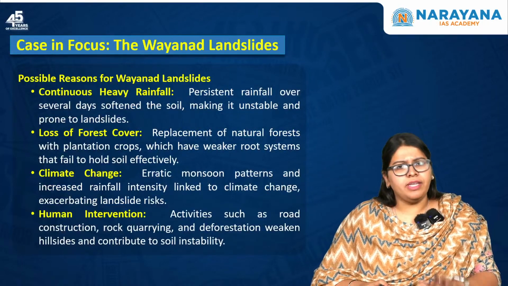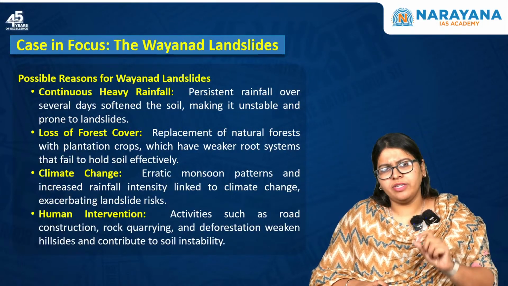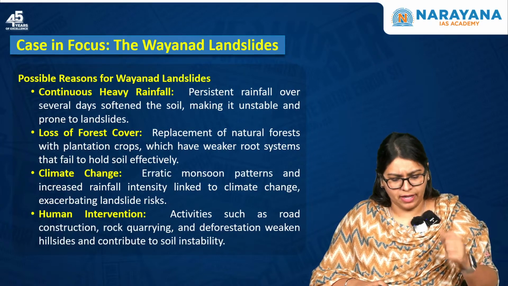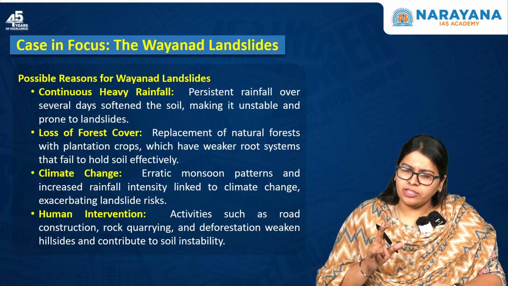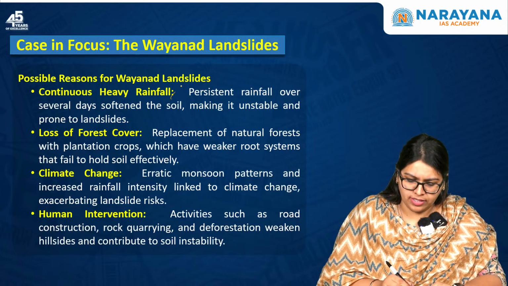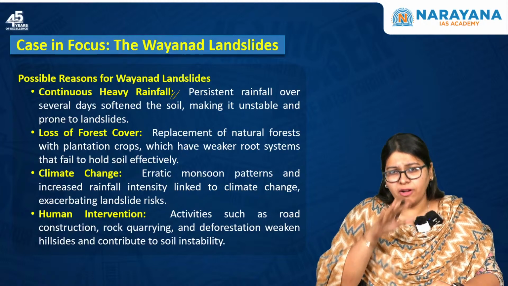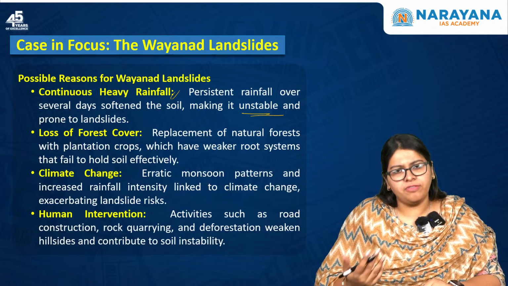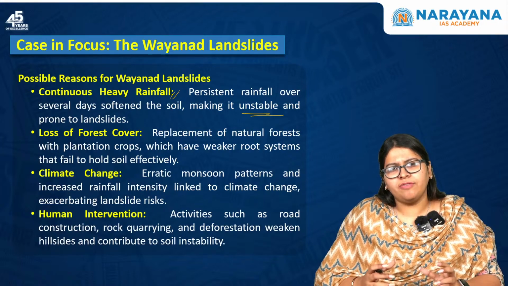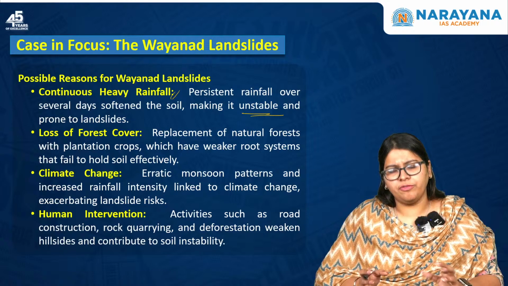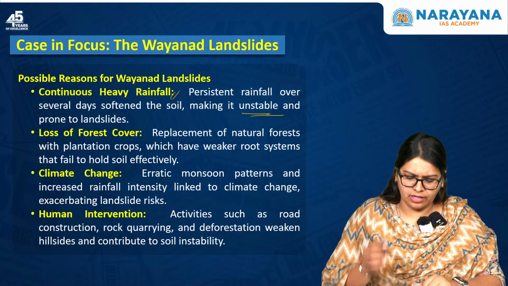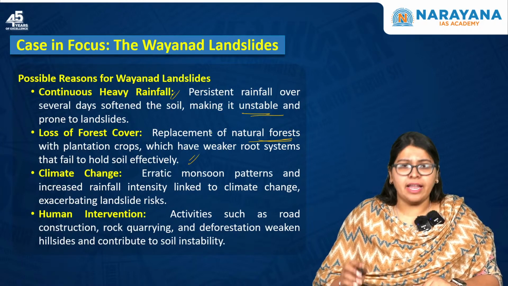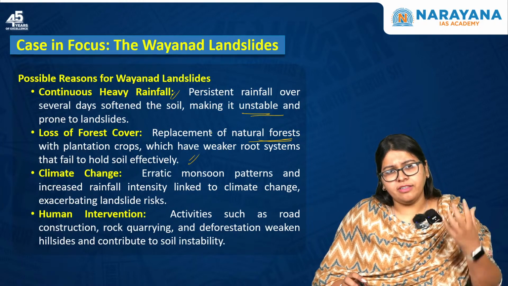So what could be the possible reasons that would have resulted in the consequent landslide events yesterday in Wayanad? One is continuous heavy rainfall because of the monsoon season, that would have softened the soil, making it unstable and prone to landslides. Next can be loss of forest cover, because the dense forests are converted for plantations like tea, coffee, etc. So replacement of natural forest with plantation crops could have destabilized it, and that would have resulted in the failure of the slopes.